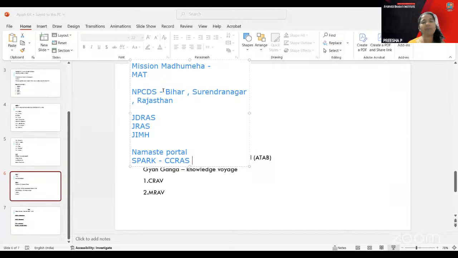Then the other one is the PG Star. Spark was for undergraduate students, and PG Star is from the CCRAS for postgraduates. Here, it is training in Ayurveda research for PG scholars, called the PG Star. The MD and MS scholars are given financial and technical support during their thesis. The scholarship amount is about 1 lakh per scholar, and about 100 scholarships are given every year.